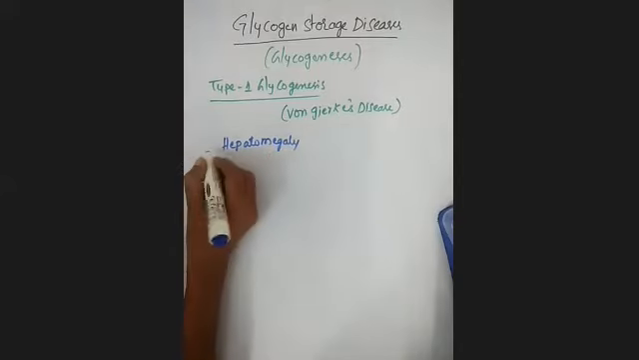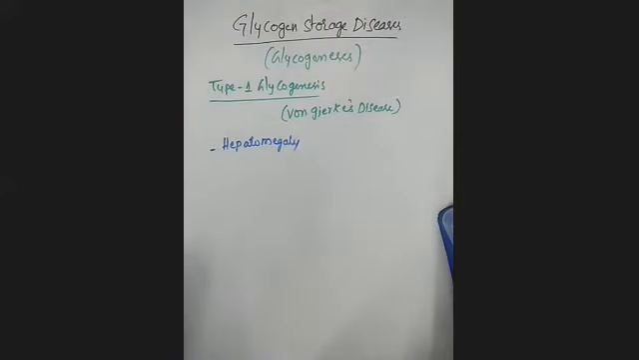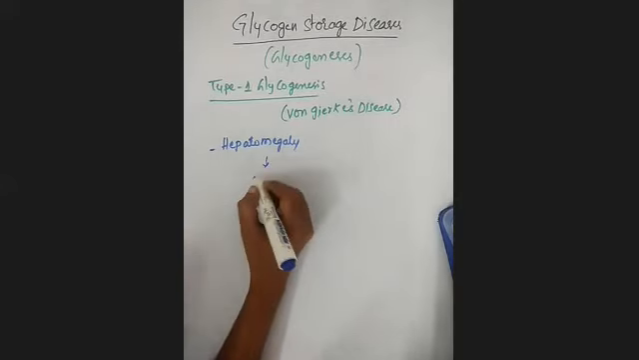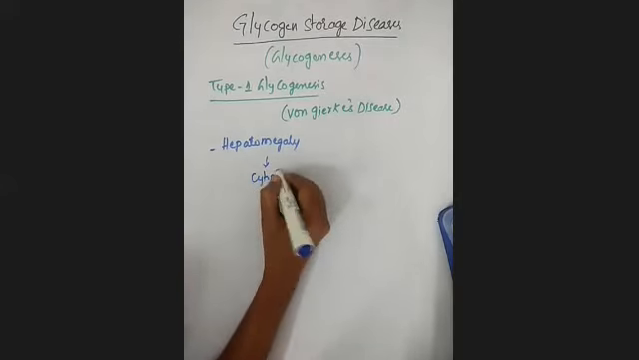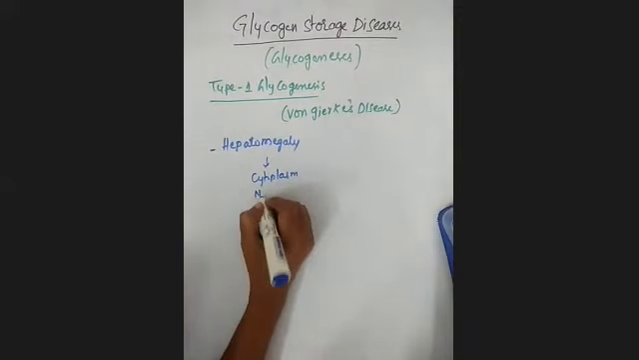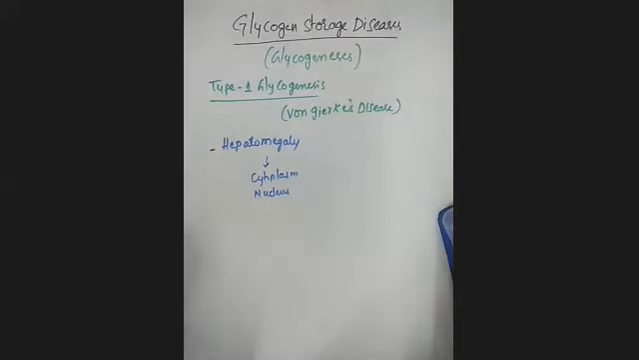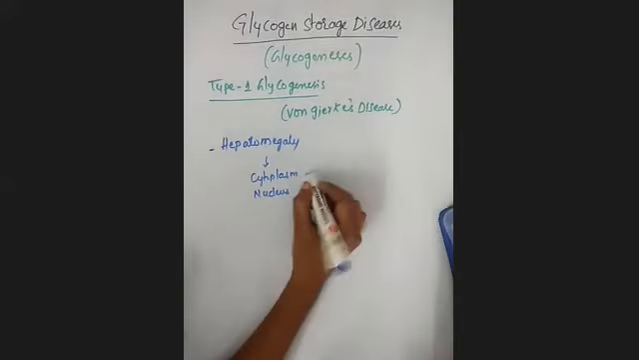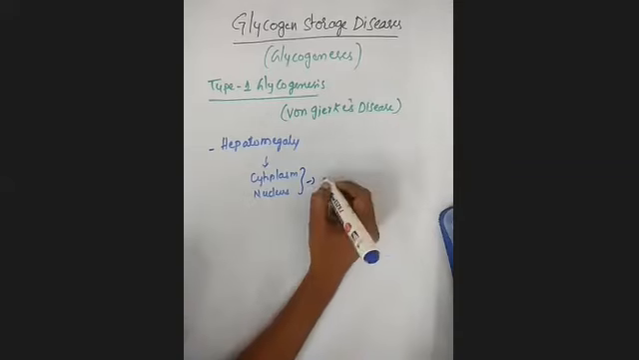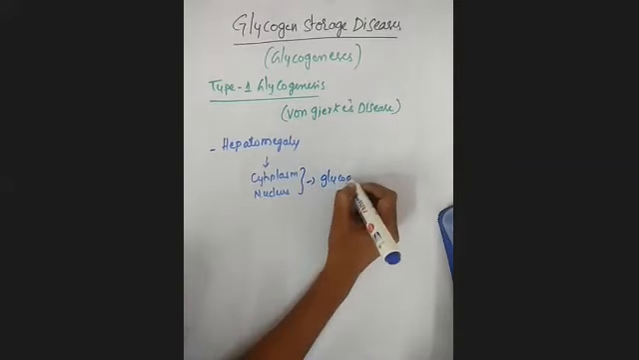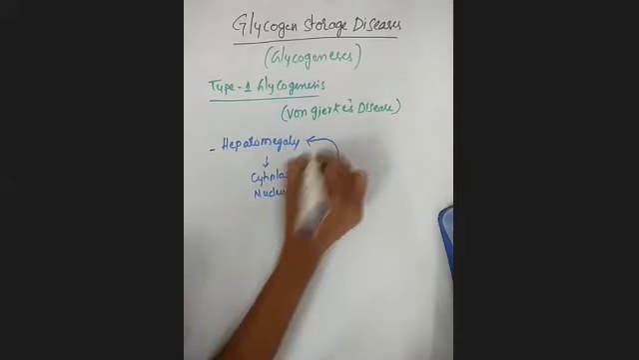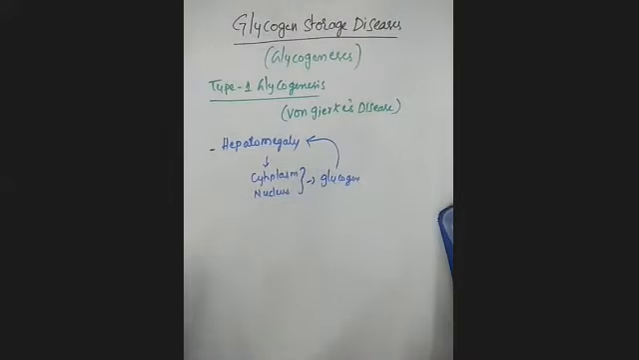Hepatomegaly means an increase in the size of the liver, mainly because of intracytoplasmic and intranuclear glycogen. That means there is an accumulation of glycogen in the cytoplasm as well as in the nucleus. Because of the accumulation of glycogen in these two locations, there will be an increase in the size of the liver.